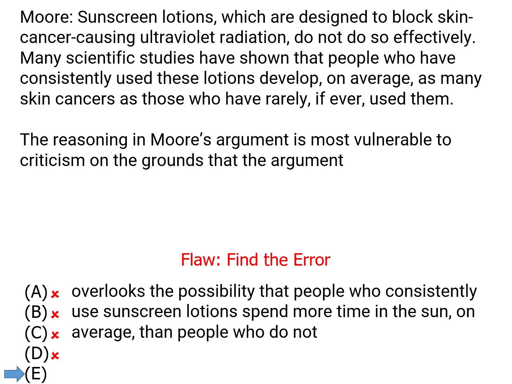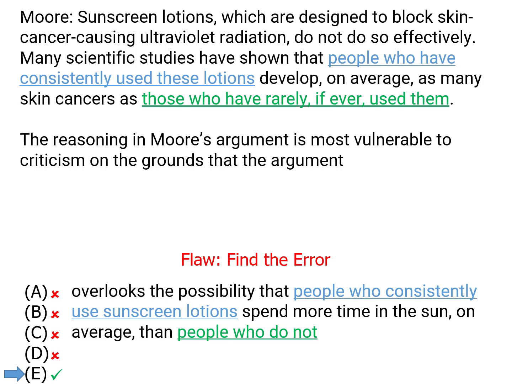E says overlooks the possibility that people who consistently use sunscreen lotions spend more time in the sun on average than people who do not. Well, we said the flaw was forgetting that there might be something else affecting the skin cancer rates. Answer choice E is that. The people who consistently use sunscreen lotion, maybe the reason they use it is because they are more vulnerable to skin cancer. Thus, the lotion is bringing them back up to the normal rate of the people who don't have to use it because they're never going in the sun. So answer choice E is what we're looking for, and it is the answer.